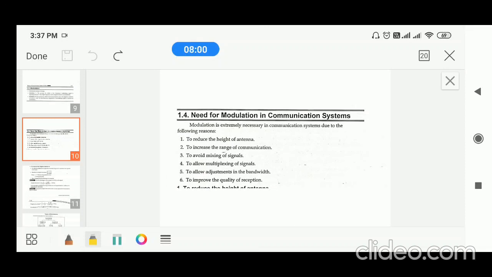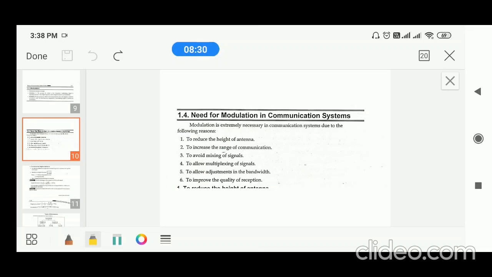Range of communication means the distance at which the signal can be received. The distance over which the signal can be received depends on its frequency. When the frequency of the signal is high, its energy is very high and it can travel for a longer distance. When you employ modulation, the frequency is increased. Hence, the signals can be transmitted to a longer distance.